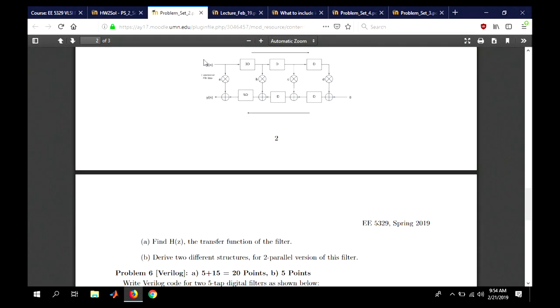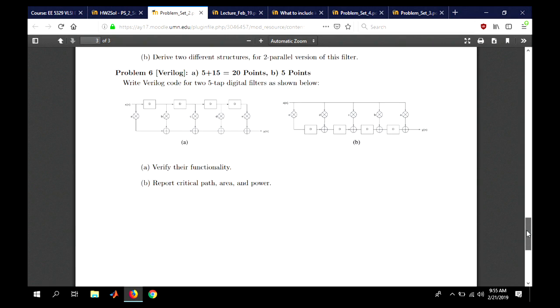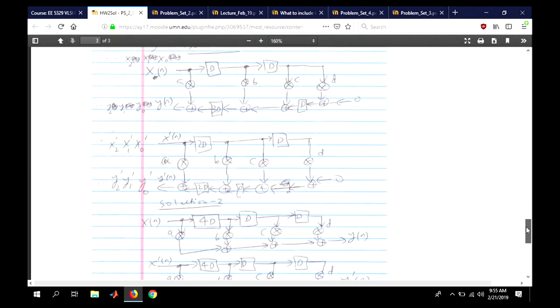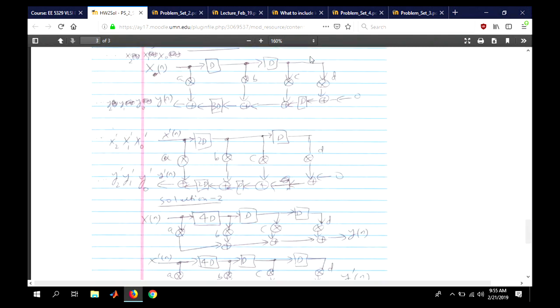the structure here, think about consecutive cycles. We had sample 0 of x, sample 0 of x prime, and when we feed sample 0 to the even wire and sample 1 to the odd wire, it will so happen that the even wire will only feed x and the odd wire will only feed x prime. So essentially we will have 2 different filters, one filtering x, so that's this structure, and another filtering x prime.